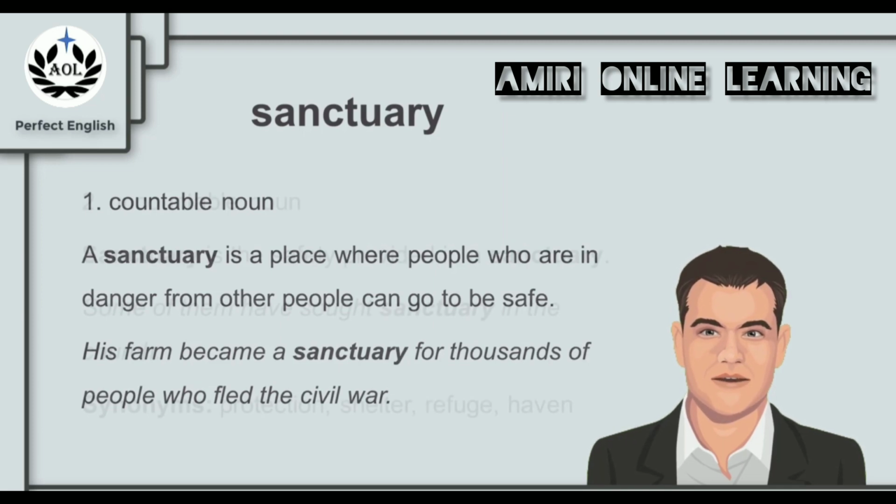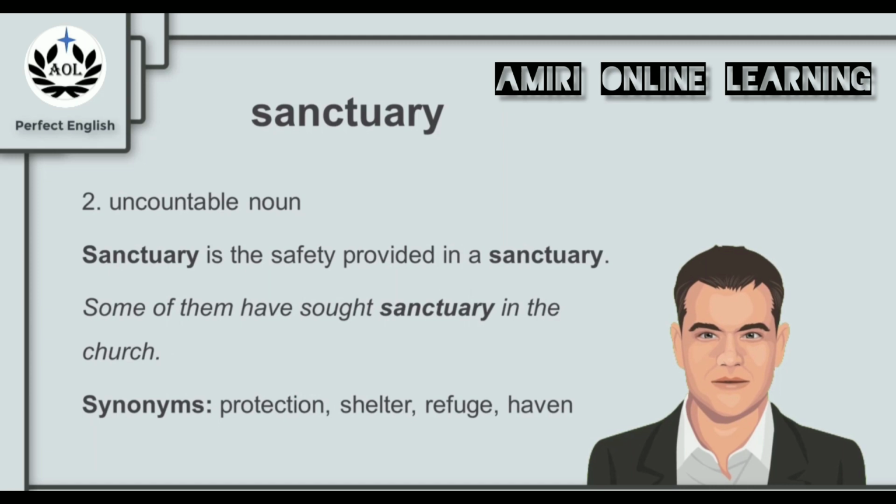And sanctuary can be used in a different context as well, this time as an uncountable noun. Sanctuary is the safety provided in a sanctuary. We can call the safety sanctuary as well, not just the place. For example, some of them have sought sanctuary in the church. And synonyms for sanctuary in this context are the words protection, shelter, refuge, and haven.